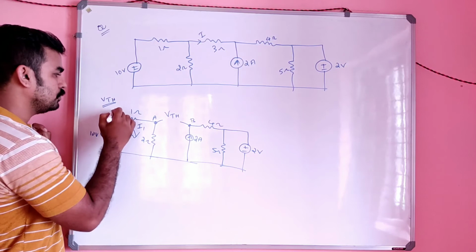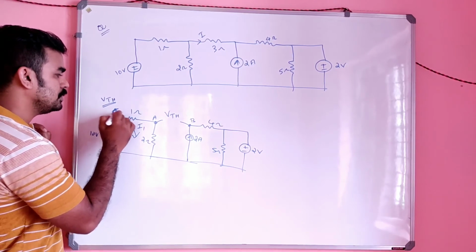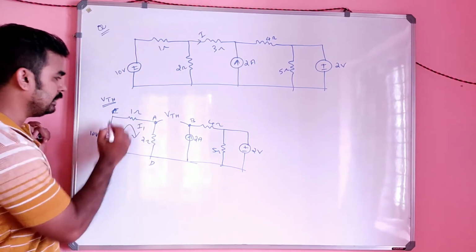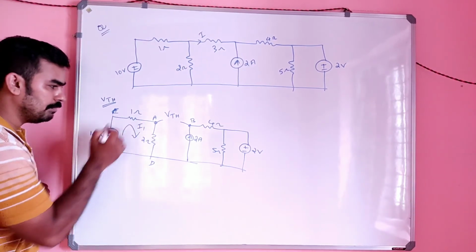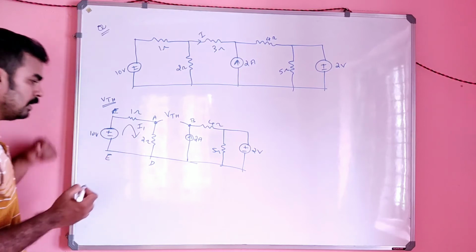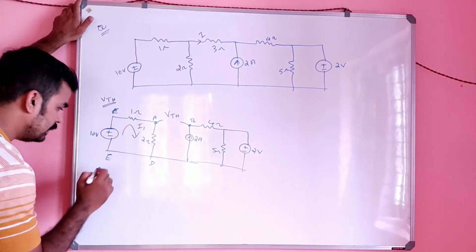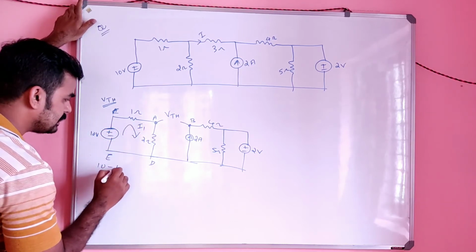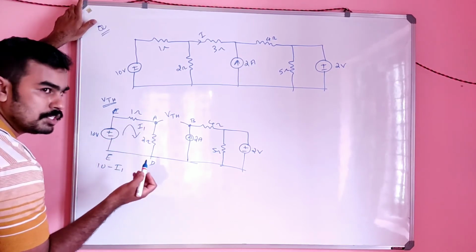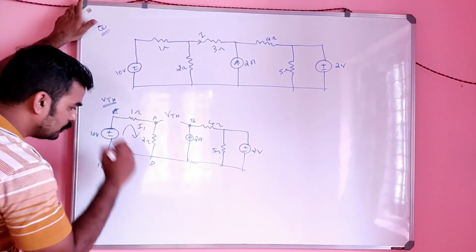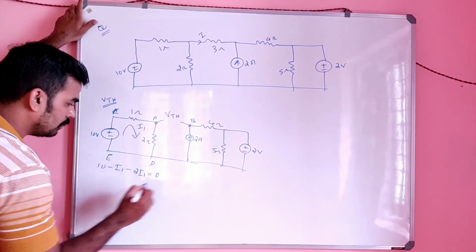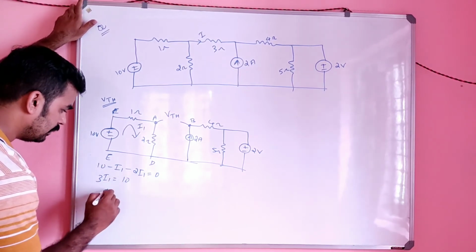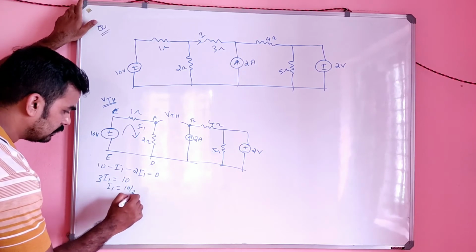Let me be already know. So it will be C A D E. So C A D E, there is a loop, or simply there is a mesh. So you can apply KVL here. What is that? 10 increasing voltage, no? 10 minus I1, because 1 into I1 means minus I1, minus 2I1, which is equal to 0. Or simply 3I1 will be equal to 10, or I1 will be equal to 10 by 3.